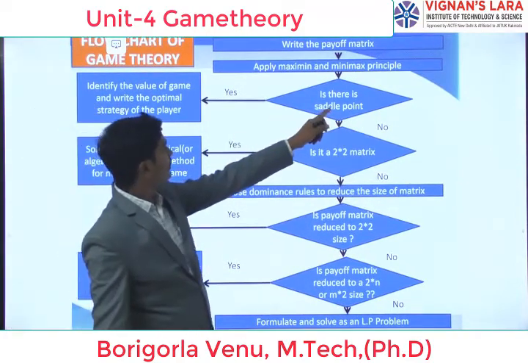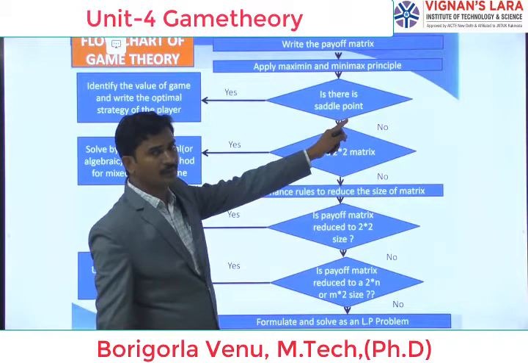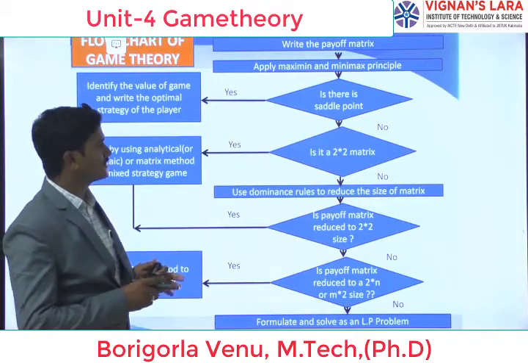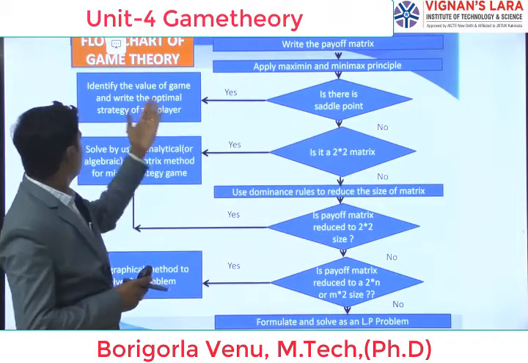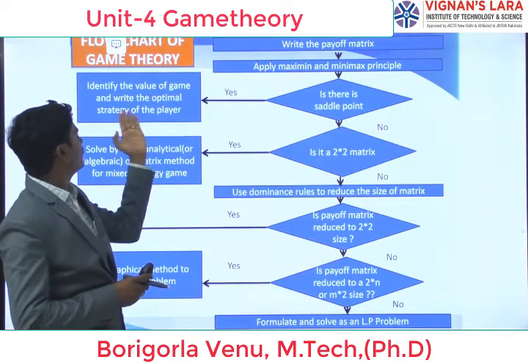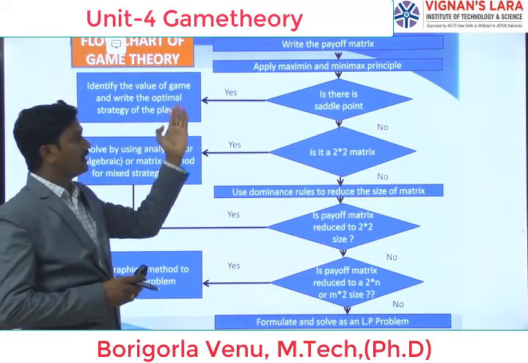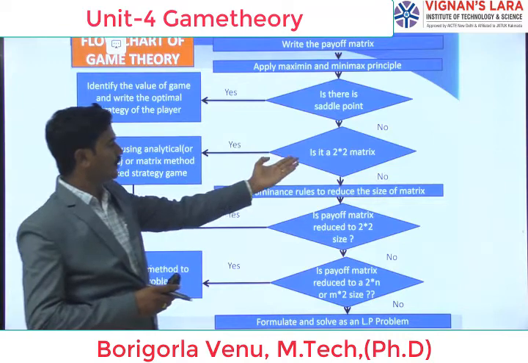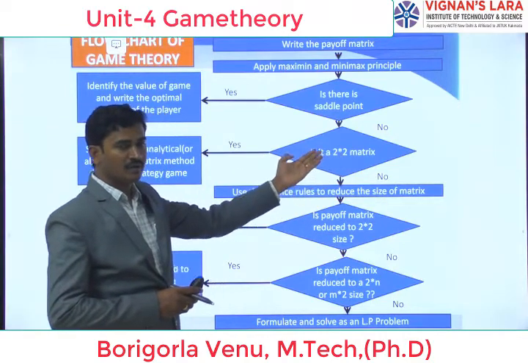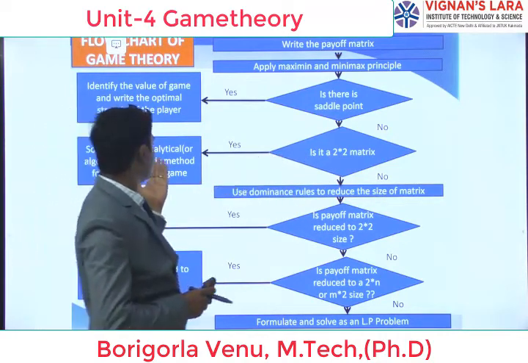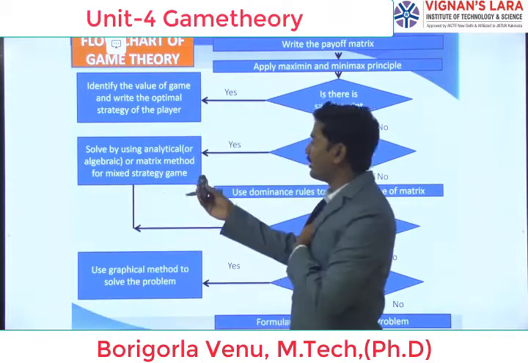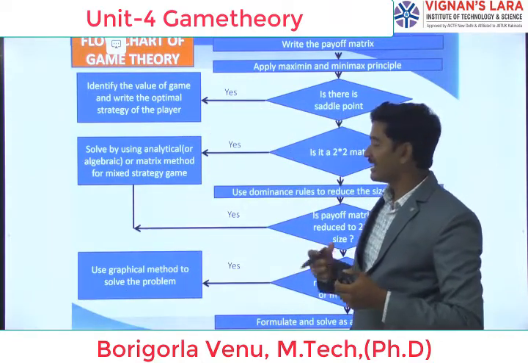Next, second one. If there is a saddle point, it means maximin equals minimax, so there is a saddle point. Next, identify the value of the game and write the optimal strategy of the players. If the saddle point does not exist, we are going to convert it into a two-way matrix and solve using the analytical, algebraic or matrix method for the mixed strategy game.